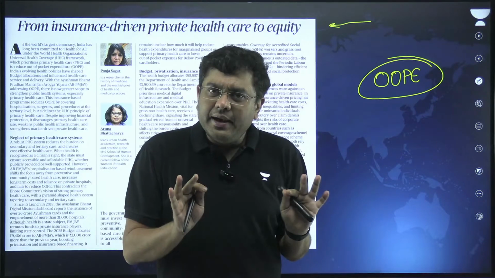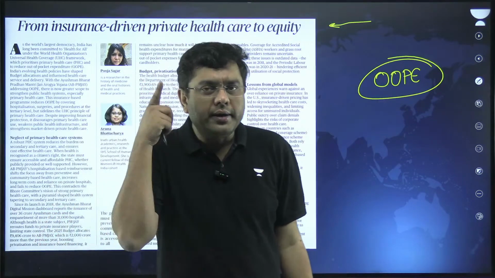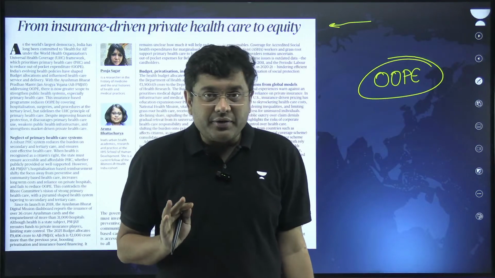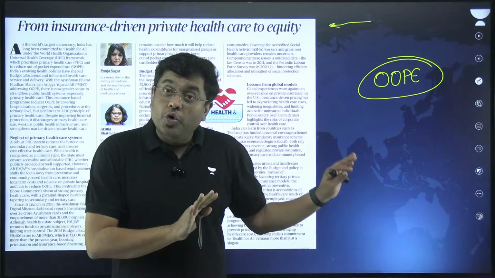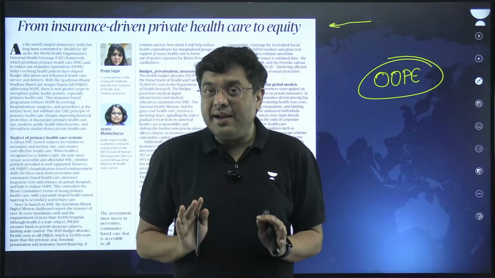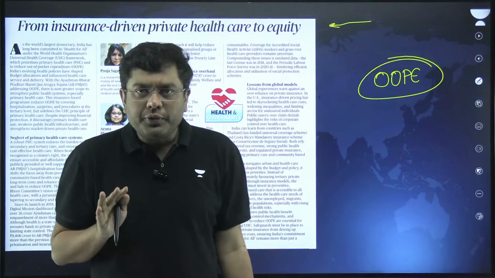Right? So there, what do the people do? They spend out of pocket to buy medicines, etc. So the out-of-pocket expenditure increases. That lowers the amount of disposable income that they have, and the vicious cycle of poverty continues.